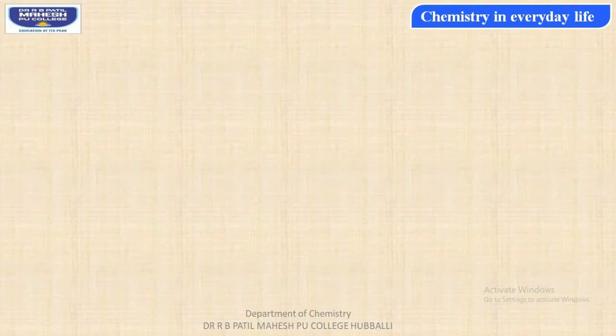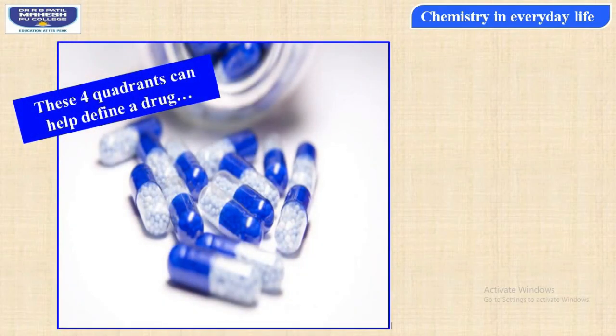Now let us understand the four quadrants of the disease. The first, students, is the diagnosis. The second is the prevention. Third is the treatment. And fourth is the cure. So depending on these four quadrants, we can define a drug.